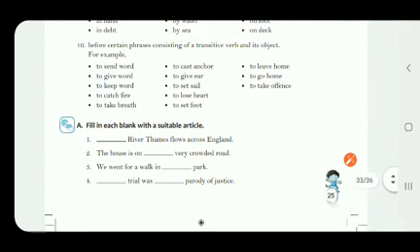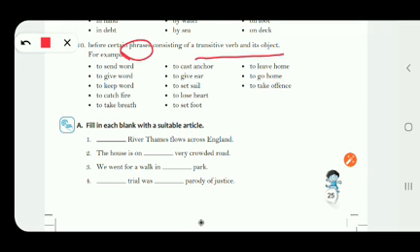Tenth one: before certain phrases consisting of a transitive verb and its object. Transitive verb, children, you remember it, a verb that has an object, right? So the phrase that has a transitive verb and its object. For example, to send word. This is the verb, and the word is the object. To take breath.